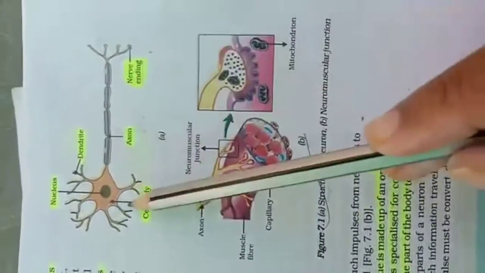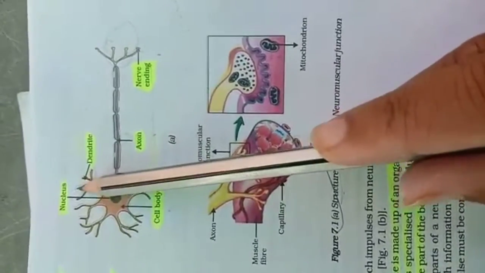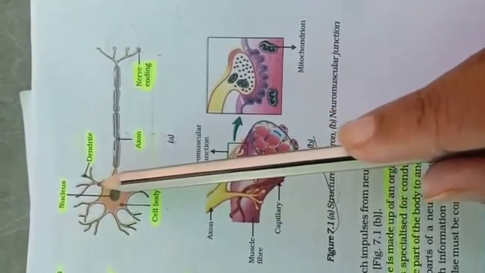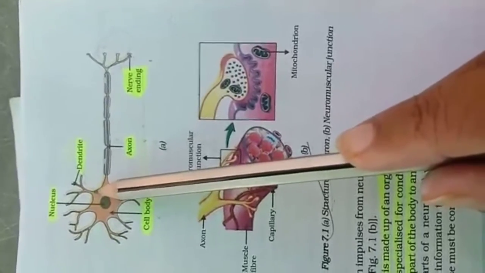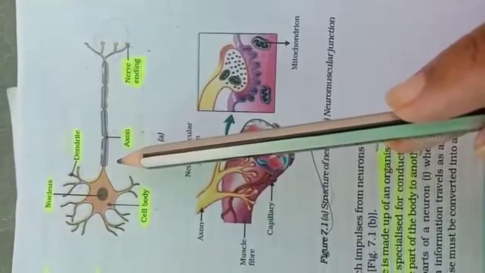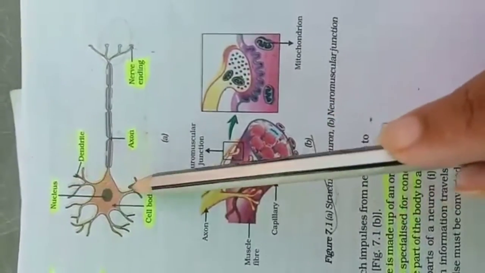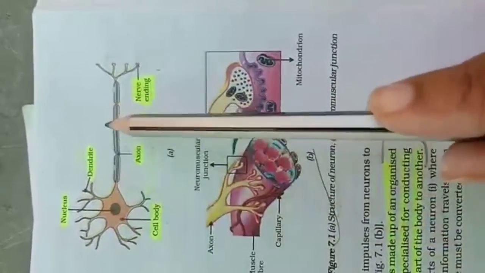I repeat, this black color spot you can see in the center is the nucleus. This nucleus is a very important part, students. Just as for the human body the heart is important, because if the heart functions properly then we can say the man is healthy, similarly this nucleus carries a main role here. If the nucleus is healthy, then overall this neuron will be healthy.